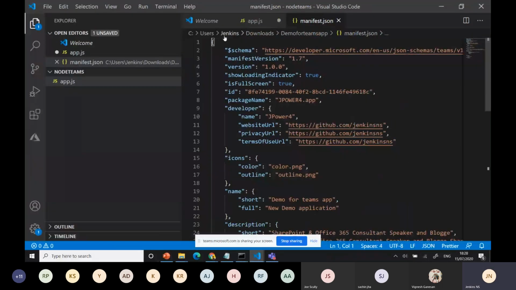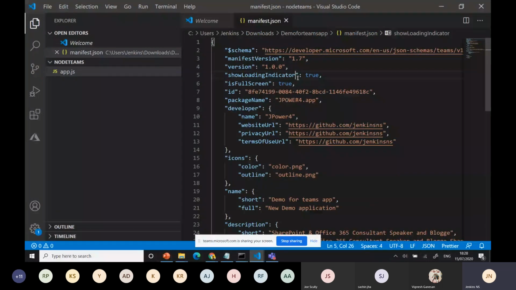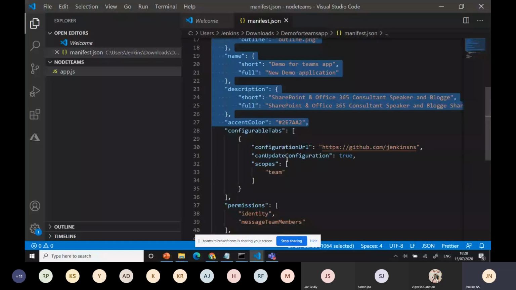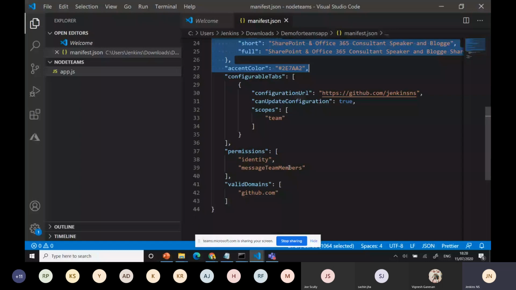Yeah, here you can see the schema and you have the ID. That is the app ID, that's the particular application manifest ID, whatever you generated, right? These are the set of items we have provided up to this. Okay, from here it's configurable. The tab is configurable. You can change it, and permissions. And if you want to add any more domains to access, you can add them in here.